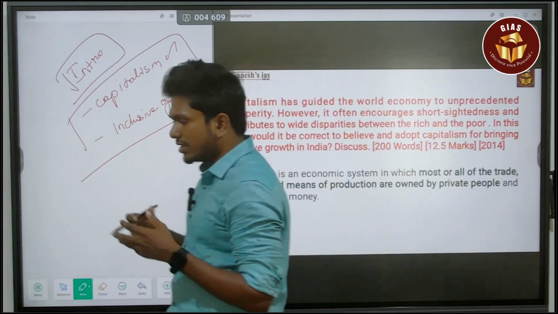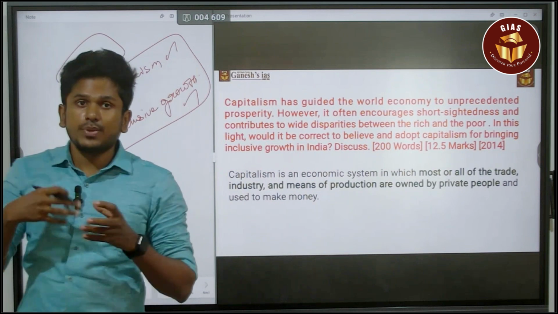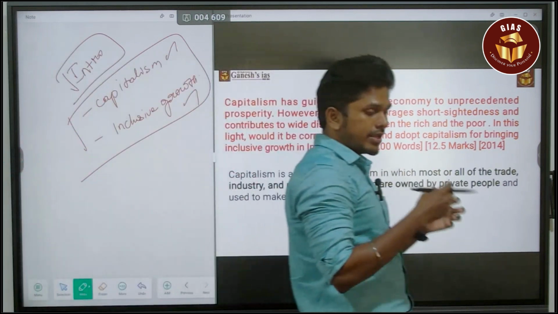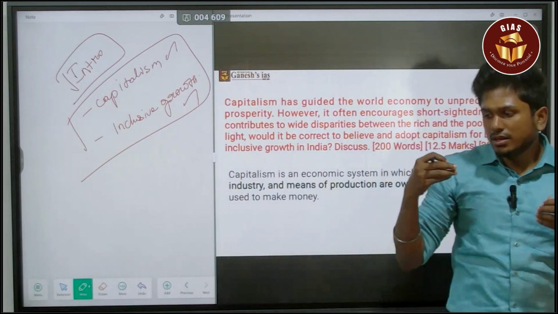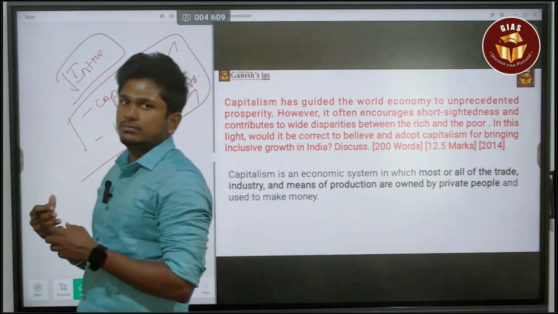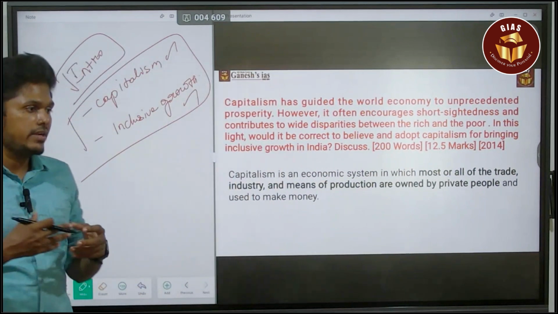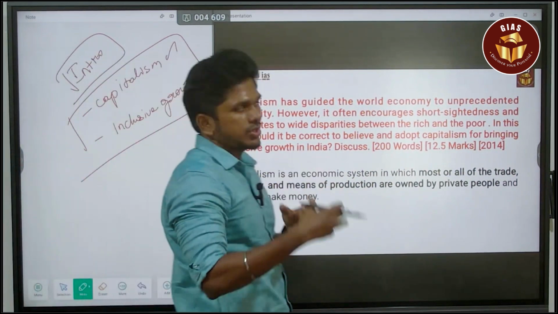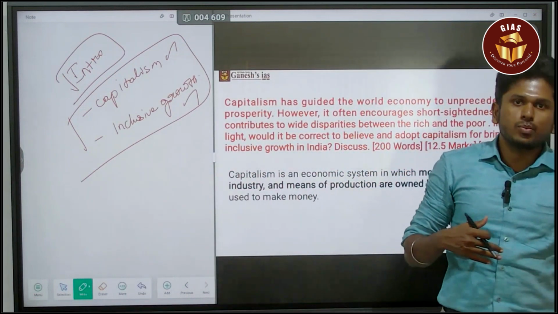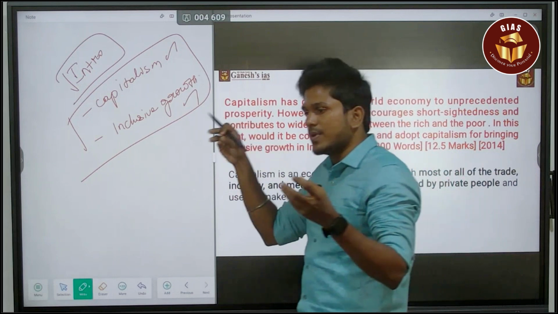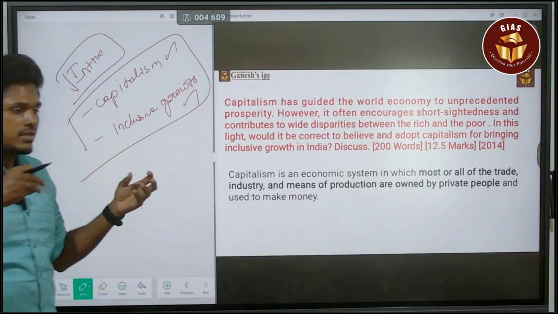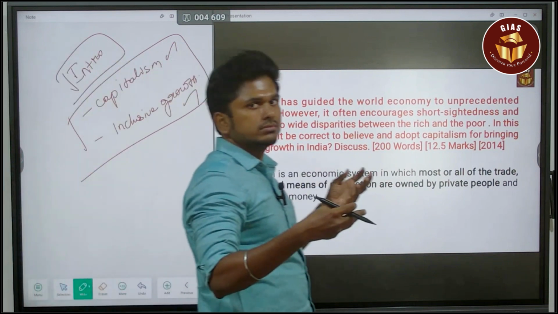Like you can say that in the post-1991 LPG era, or economic reform, India became a mini capitalist economy. That created major disparities in society. So you are answering about capitalism, and at the same time about inclusive growth, because if there are disparities, that is not an inclusive society.